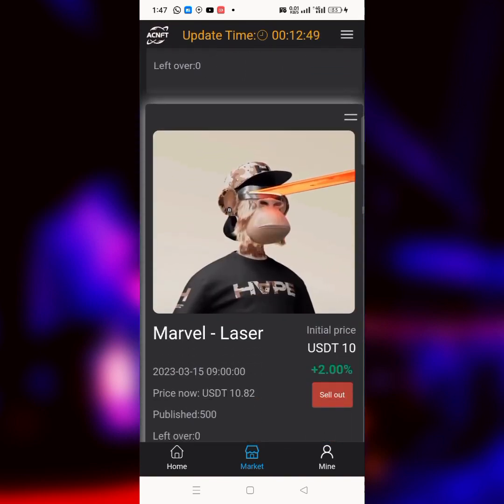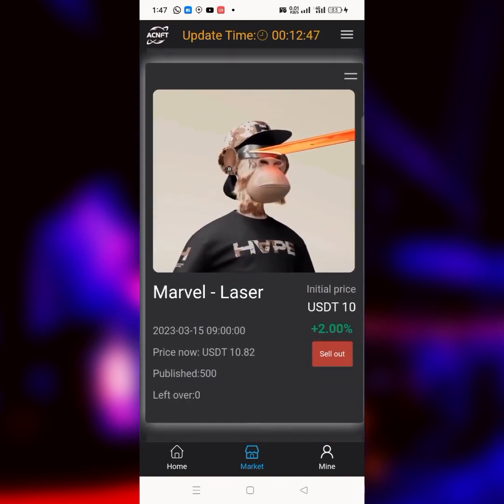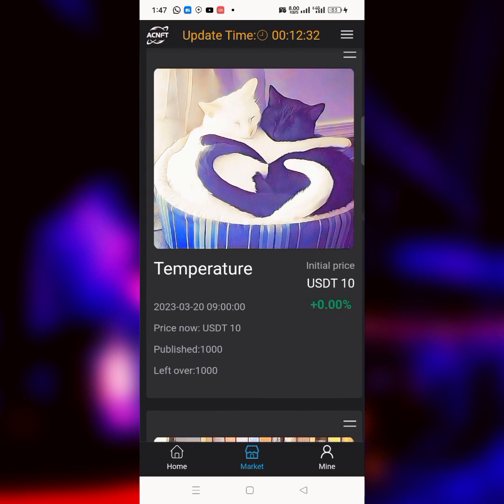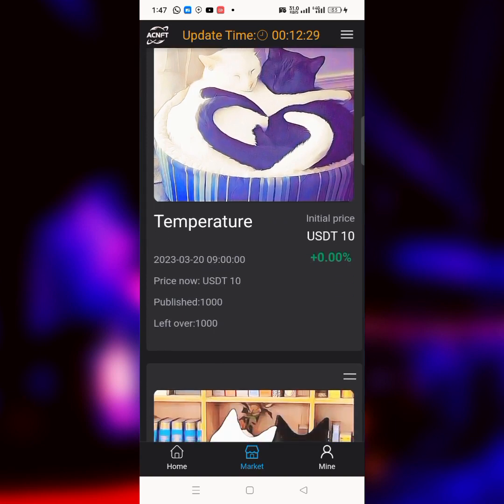The same thing goes for this one that was launched with a $10 price, and they don't have up to 5. They published 500 pieces of it. Now they don't have up to 1 piece of leftover. That means a lot of people have bought the NFT and they are done. So the same thing is going to happen to these NFTs today, and when the time reaches, I'm going to buy one of these NFTs and show you guys how to trade it.